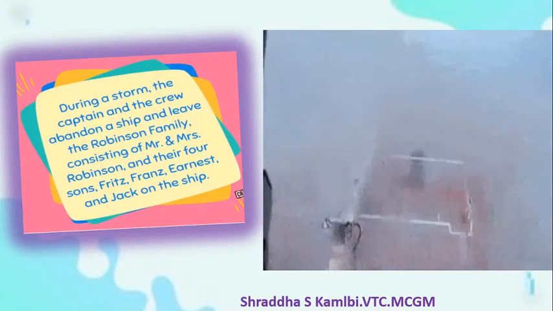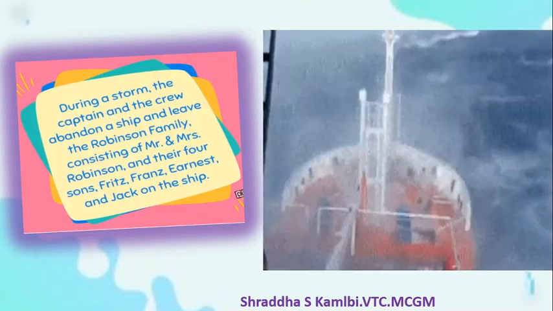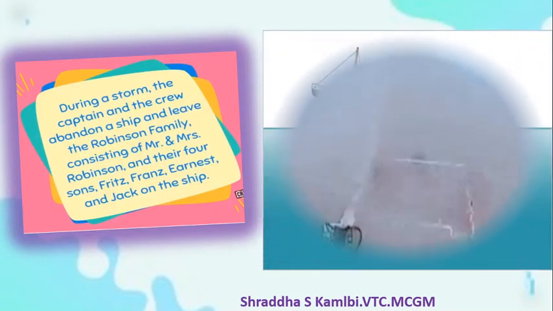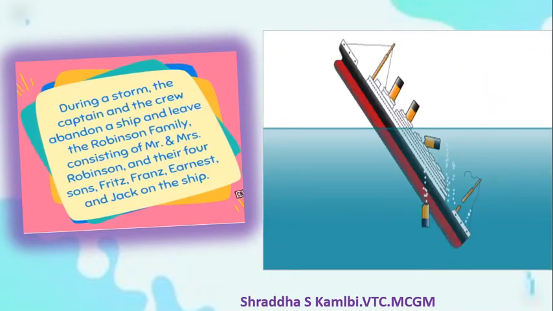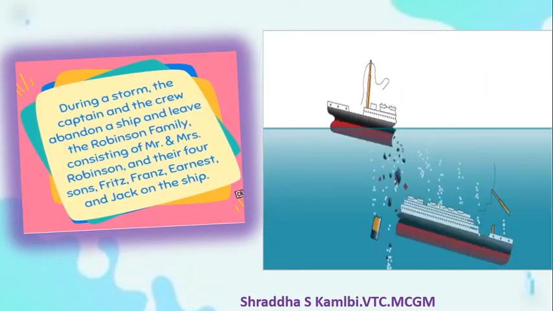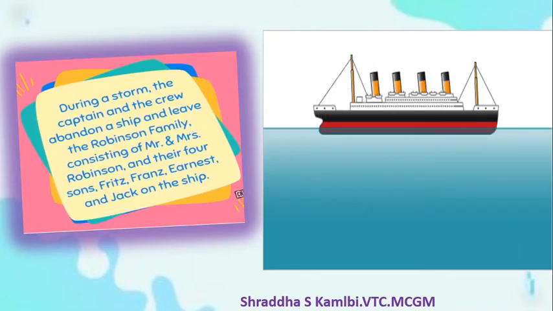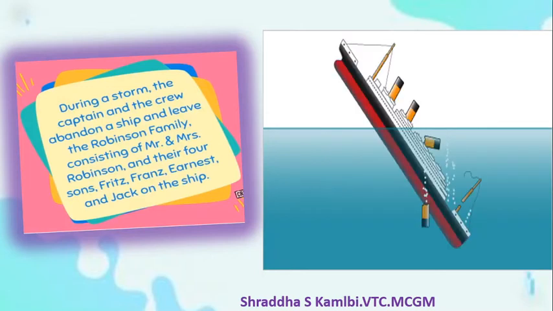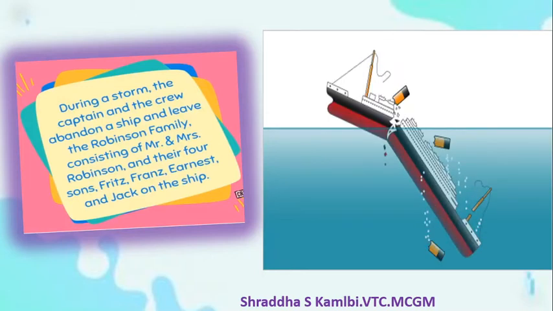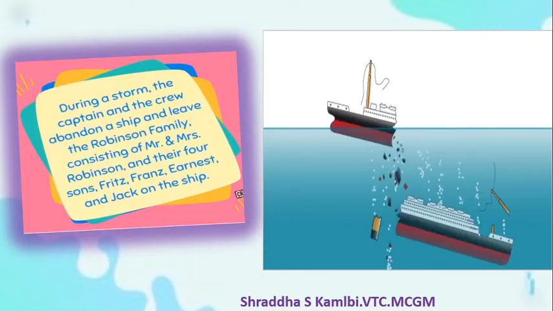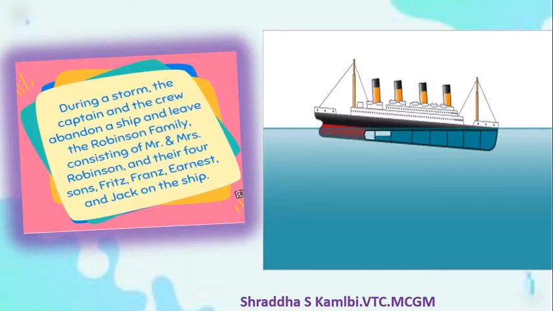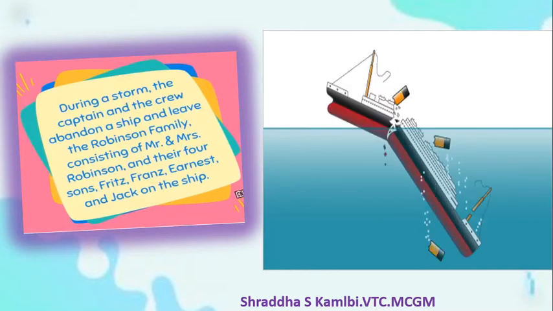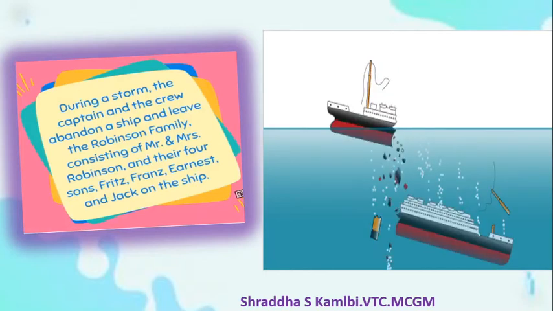Unfortunately, the Robinson family, that is Mr. and Mrs. Robinson and their children, are left on the ship to fend for themselves. So you can see how the ship breaks up. Okay, and the Swiss family Robinson is left on the ship, and when the crew and the captain abandon the ship and go away, they do not take these poor people along with them. Alright, so this is how our story begins, but this is just the beginning of the story.